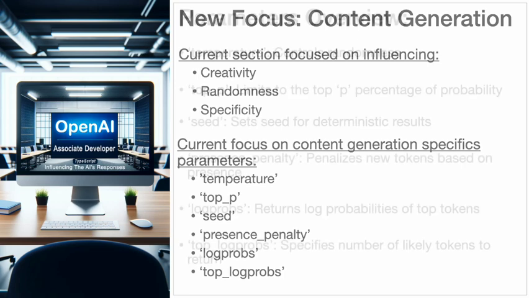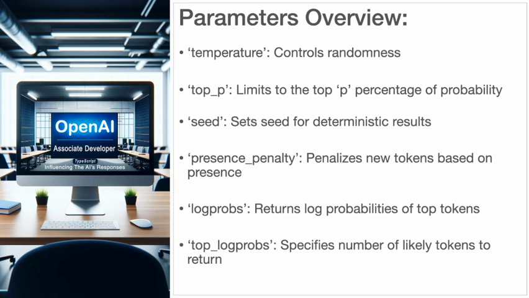In contrast, the properties we will explore in this new section, temperature, top P, seed, presence penalty, frequency penalty, logprobs, and top logprobs, are designed to influence the nature and creativity of the content generated. They determine how the AI selects words, how varied the responses can be, and how much the responses adhere to certain biases or randomness. Let's take a look at each of these properties in a bit more detail and understand how they can be used to fine-tune the AI's responses.